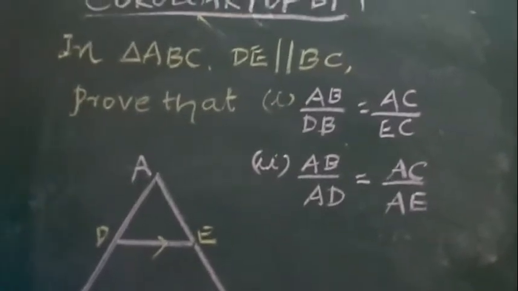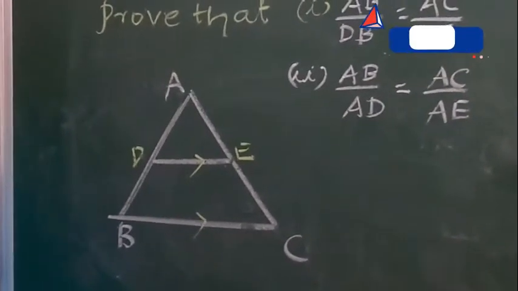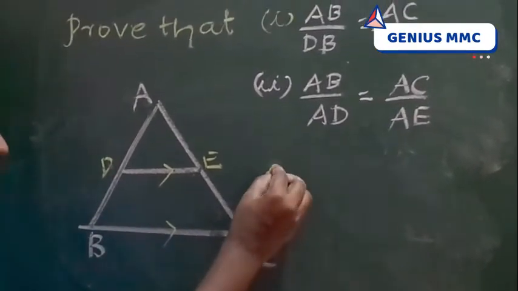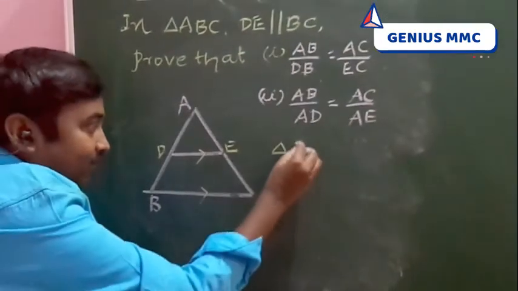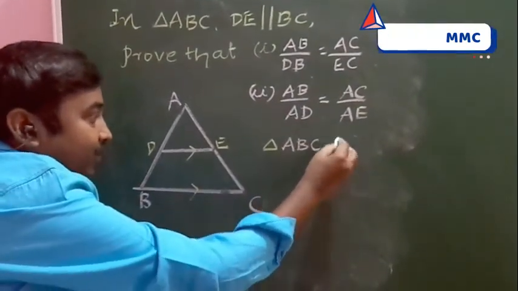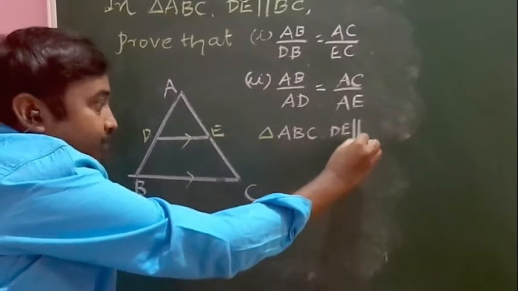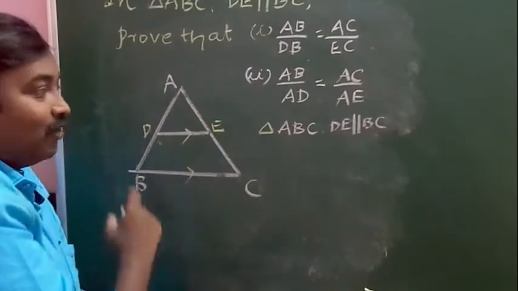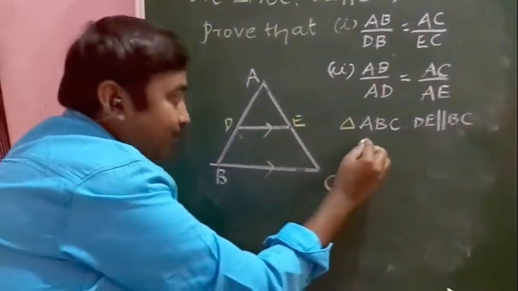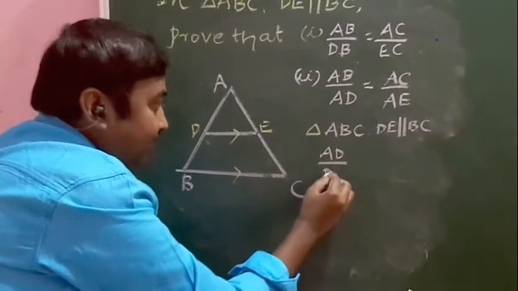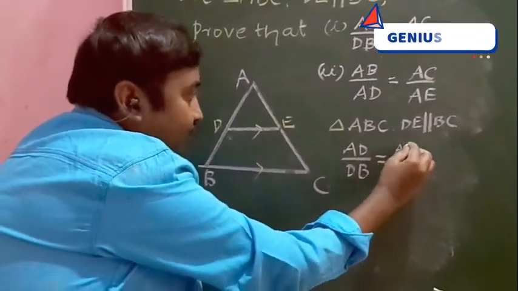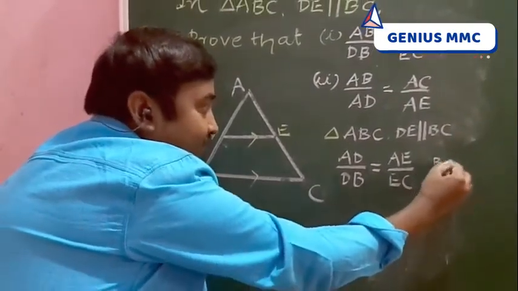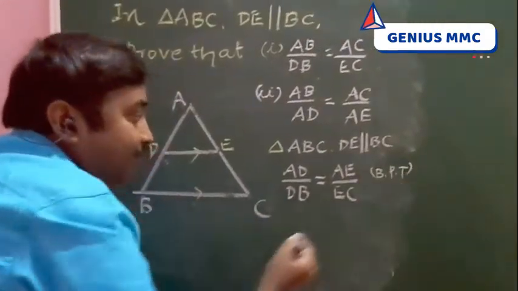First I will put the first one. See students, here there is a diagram, triangle ABC. Here DE is parallel to what? BC. This is parallel. You write down the BPT formula: AD by DB is equal to AE by EC. The reason is BPT.